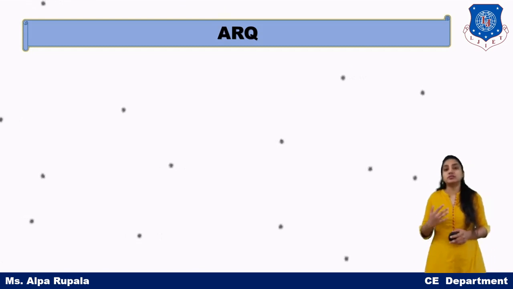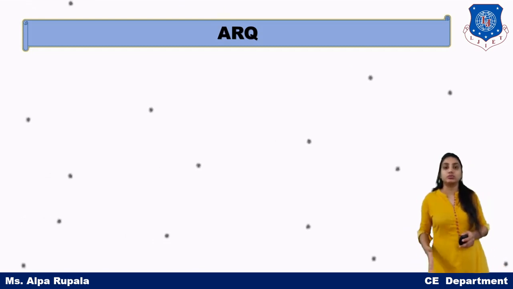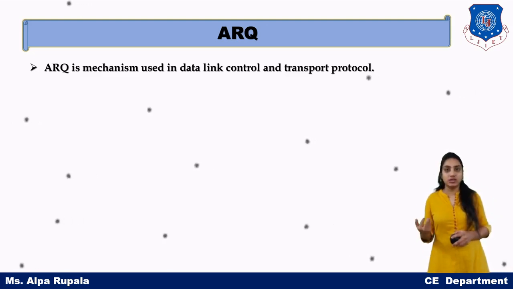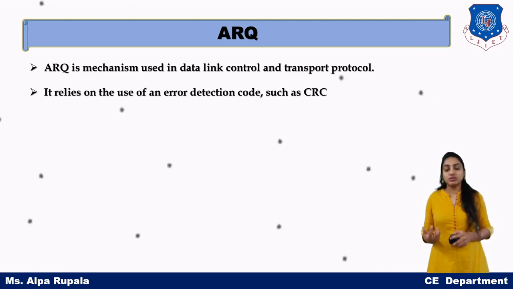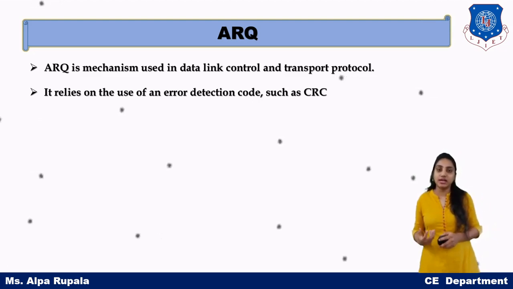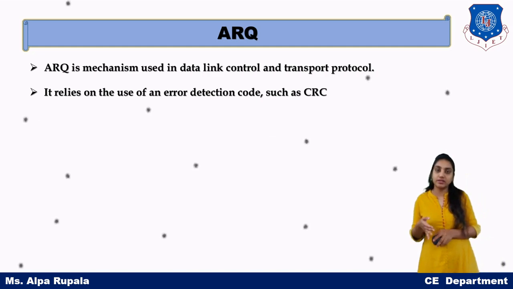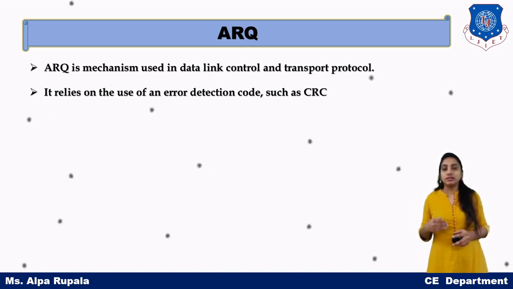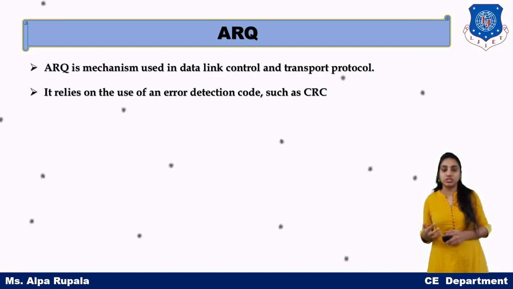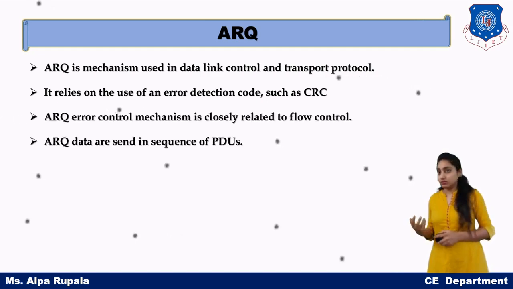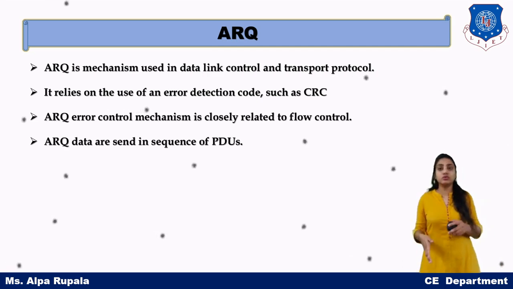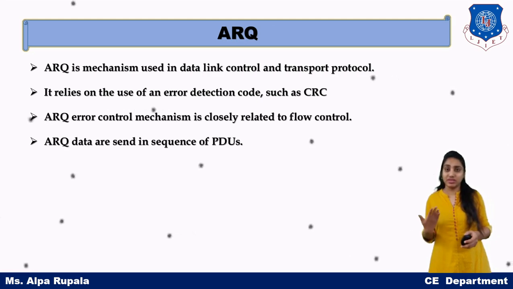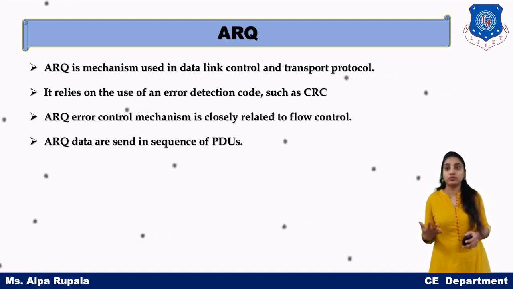Now the next topic is ARQ, automatic repeat request. Basically it is used in data link control or transport control protocols. It relies on an error detection technique, that is CRC. First of all, we detect whether there is an error or not. If there is an error, then we send a message requesting retransmission by ARQ. ARQ, as an error control technique, is also closely related to flow control.